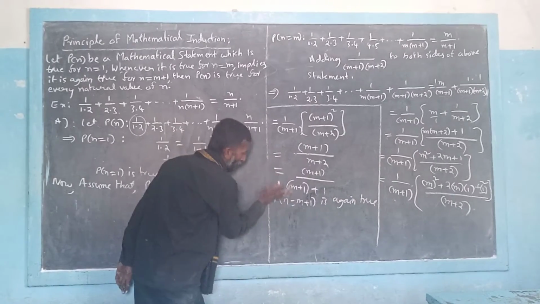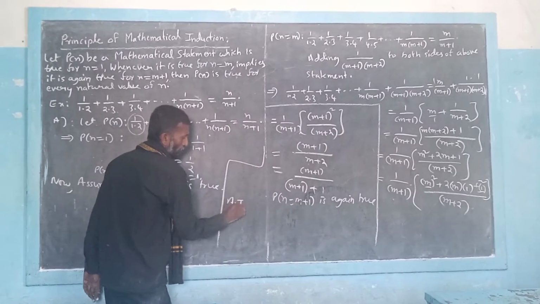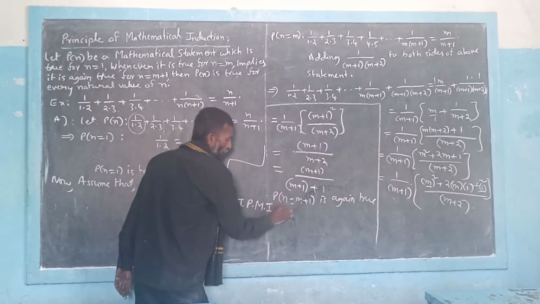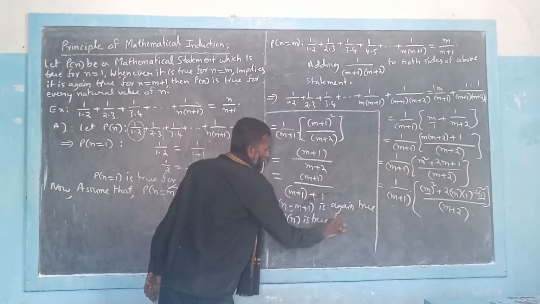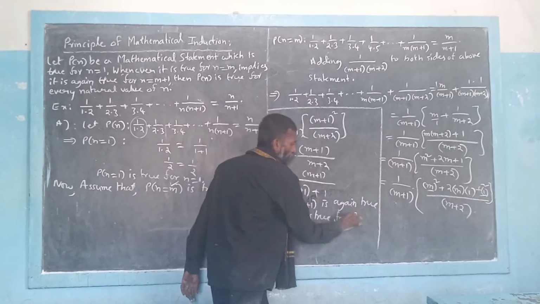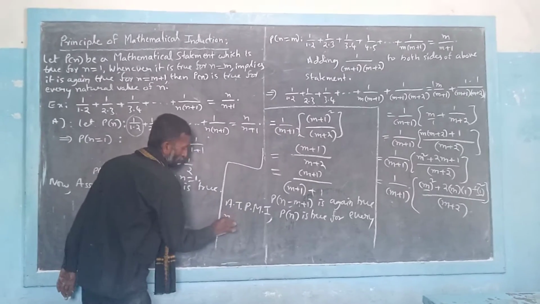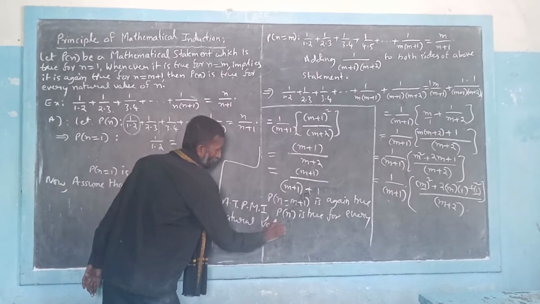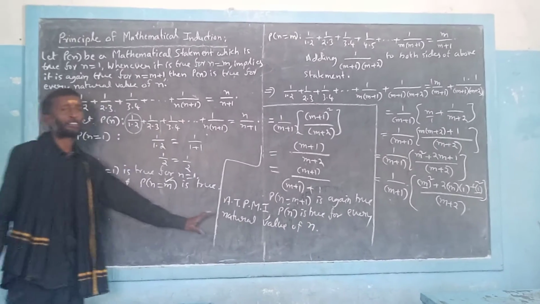So now we can say directly, according to the principle of mathematical induction, P of n is true for every natural value of n. Okay, this proof is completed.